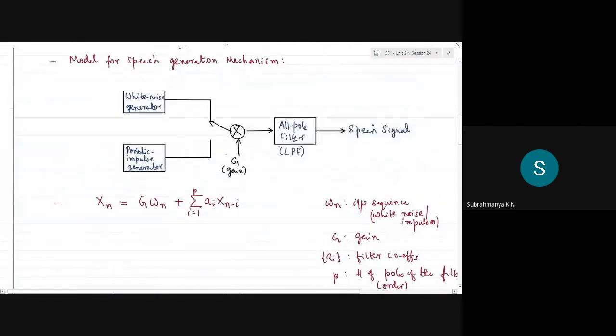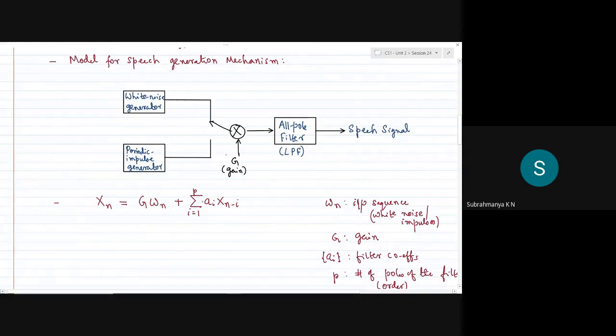With the optimum values of all these filter coefficients, the squared error, or average squared error, is minimum. The input here is G times Wn, and this is the filter coefficient term, the optimal choice of all these coefficients. So the error involved will be only the first term here. The second term gives the minimum amount of error by choosing the optimum filter coefficients, so we will not take the second part as an error.